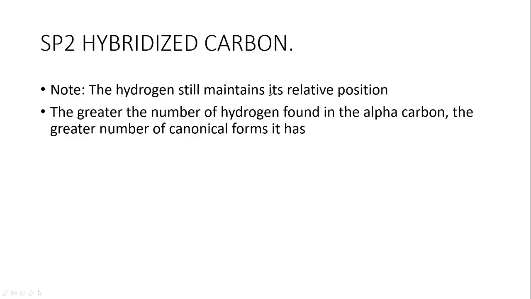So now, like I said, from this, an sp2 hybridized carbon, we all know there must be a double bond present, and the double bond is the functional group. So I have CH double bonded with CH2. Now the alpha carbon is attached to the functional group. Now this is the alpha carbon C.